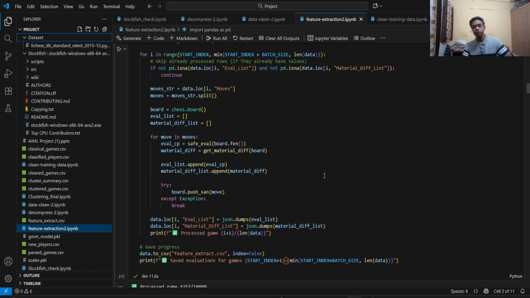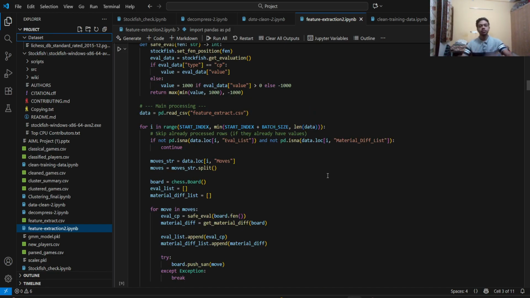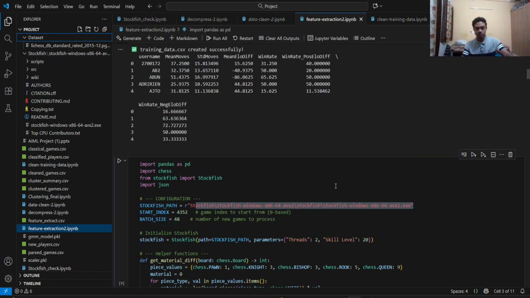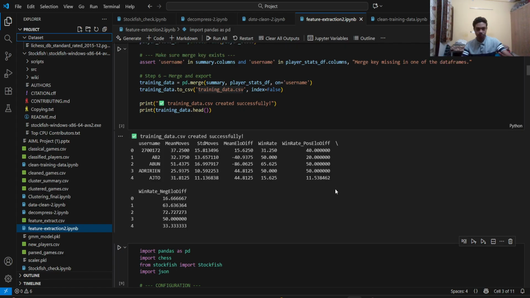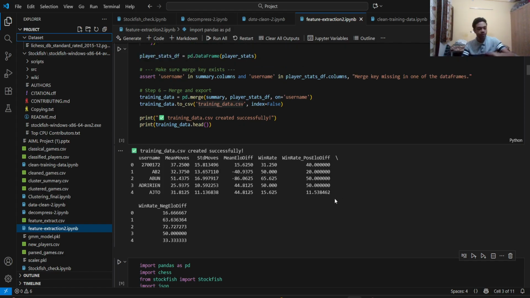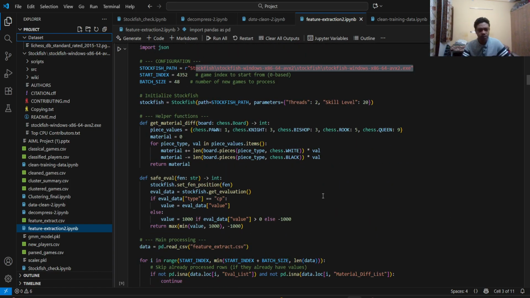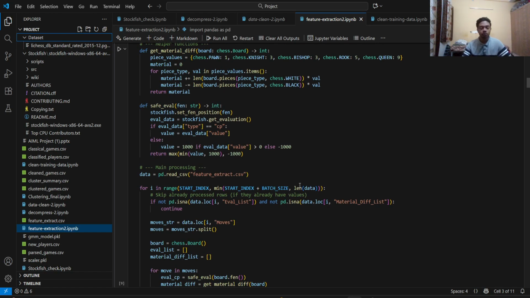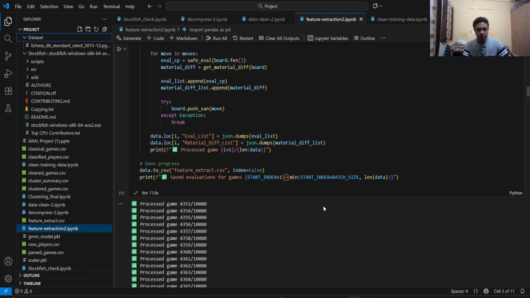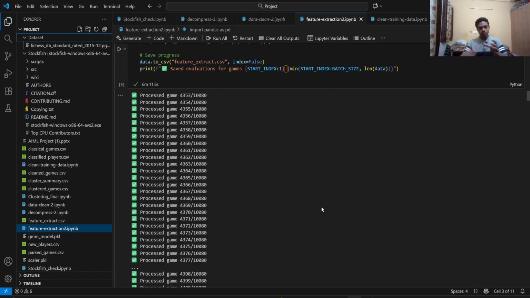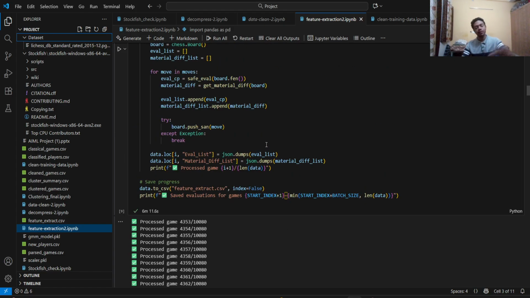What I'm doing here is, in the feature extract CSV file, the details of the game were given, and one of the columns was listing out the moves. So I've used Stockfish to evaluate the position at each move. As you can see, I've added new columns.